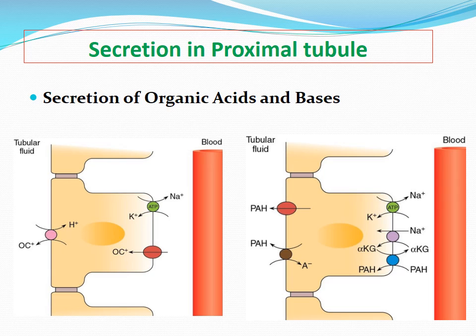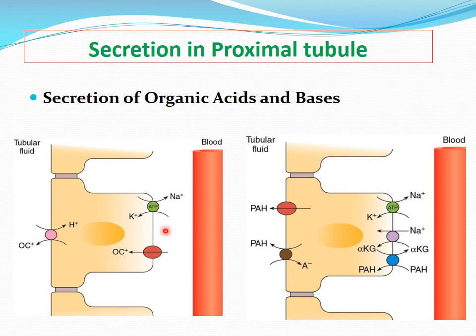Now coming to, in brief, the secretions in the proximal tubules. Certain organic acids and bases are secreted in the proximal tubules. You can see this is the blood capillary, this is the renal interstitium and the tubular lumen. So the secretion will be from here to here.